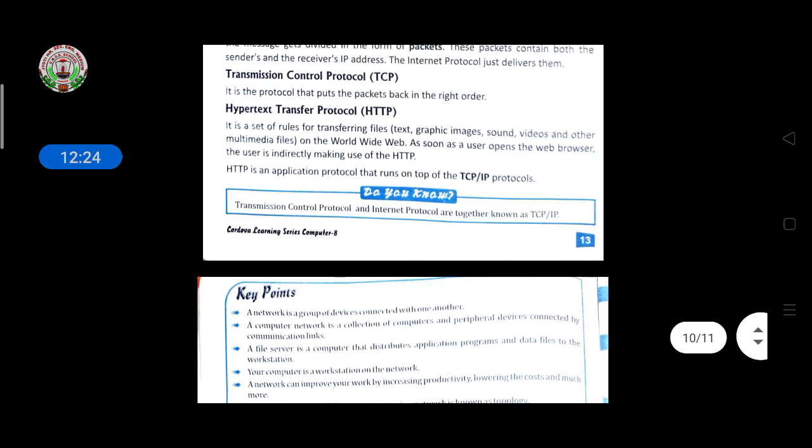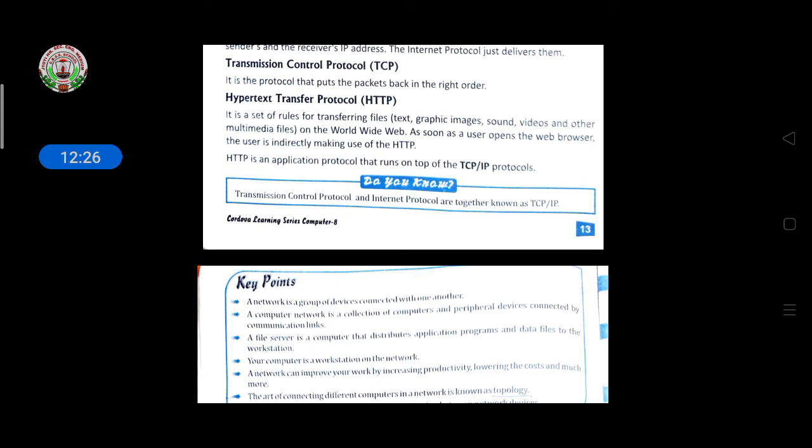Then hypertext transfer protocol. It is a set of rules for transferring files. Files means text, graphics, images, sound, videos, and other multimedia files on the World Wide Web. As soon as the user opens the web browser, the user is indirectly making use of HTTP.